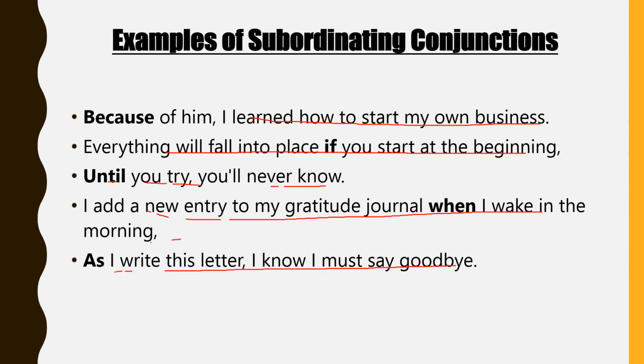So the words like because, if, until, when, and as, all these bold words, are subordinating conjunctions. They are used in the beginning as well as in between two clauses. There can be both dependent and independent, as I have explained earlier in this video.